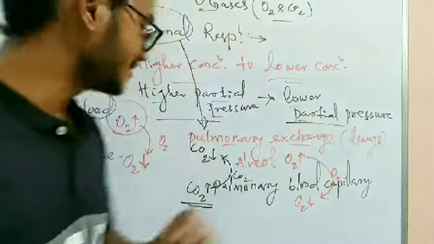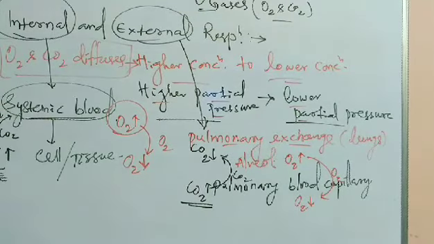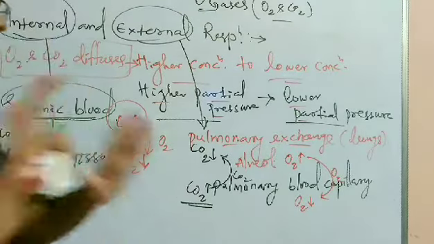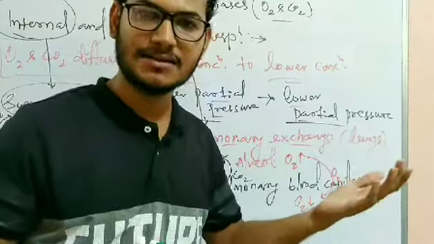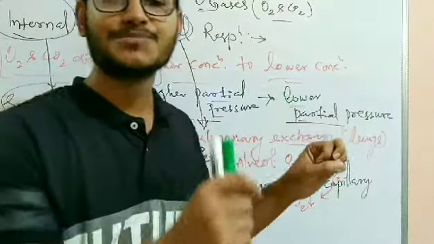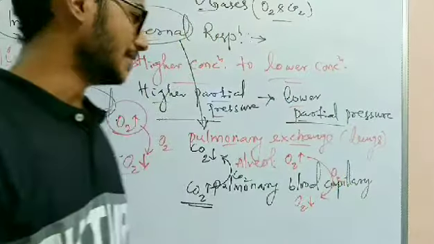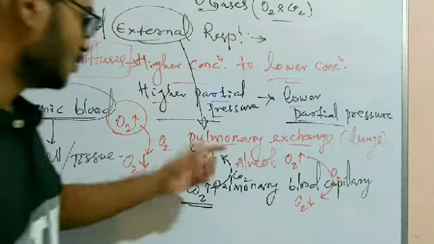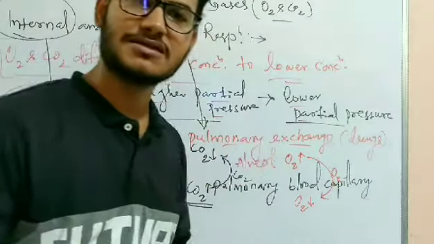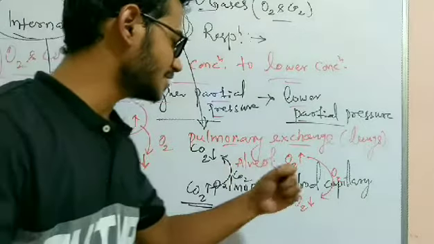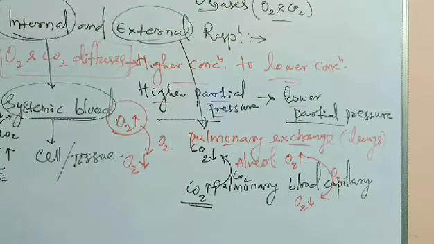So what is the role of partial pressure? We know that when it is higher in some place, it moves to the area of lower partial pressure. But what is the partial pressure of oxygen in the alveoli? What is the partial pressure of carbon dioxide in the pulmonary blood?